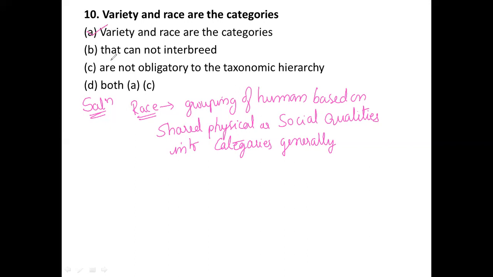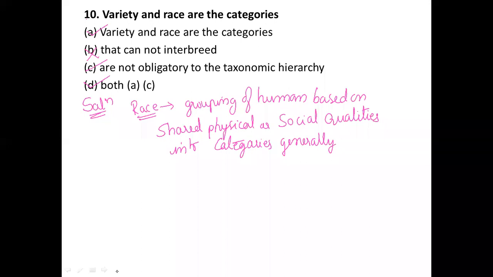Next, another one is that they cannot interbreed. That is nothing but a wrong one. Next, they are not obligated to the taxonomic hierarchy. It is not obligatory, so it is also a correct option. So in order to that, options A and C are correct. Both A and C are correct, so option D is the correct option for this question. Okay, so now I would like to move on to the next question.